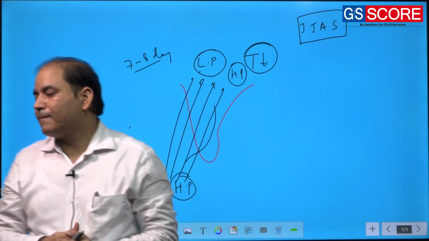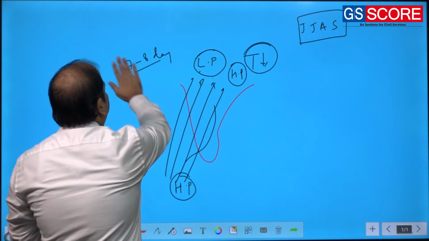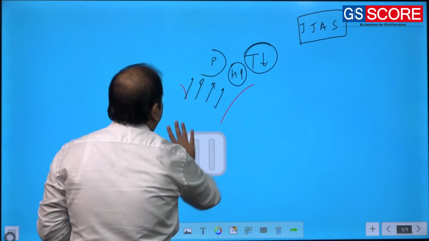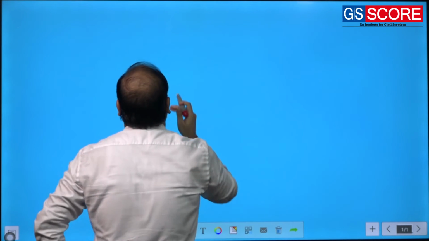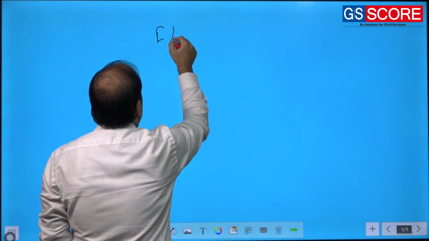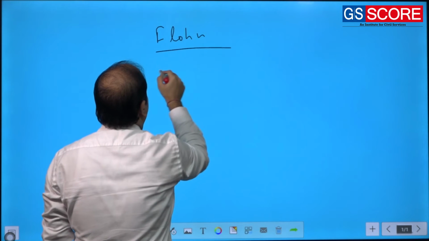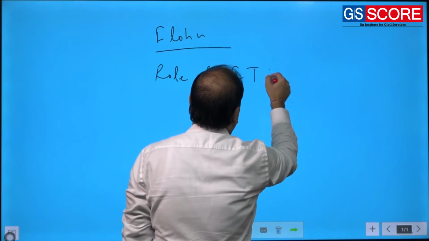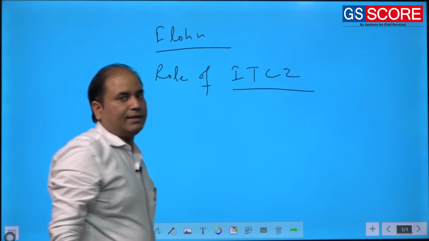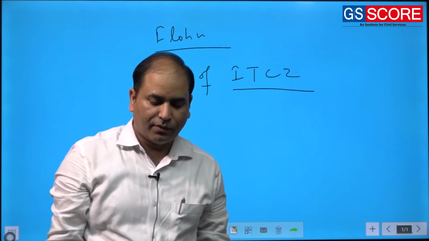That's why a new idea appeared, the concept of Fawn, which is related to the ITCZ role.